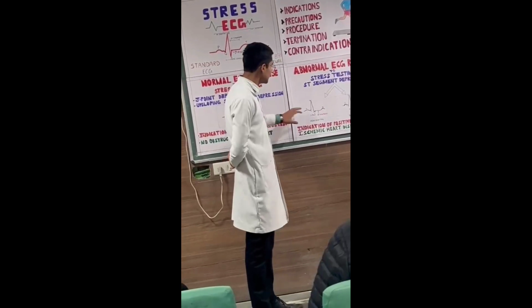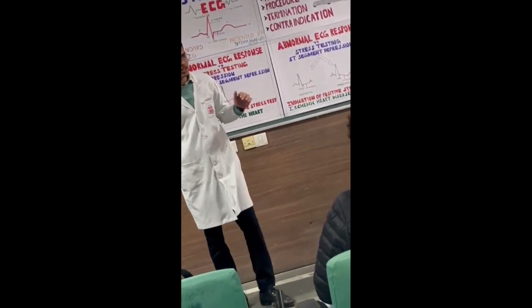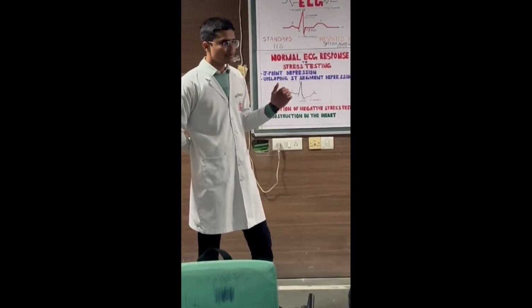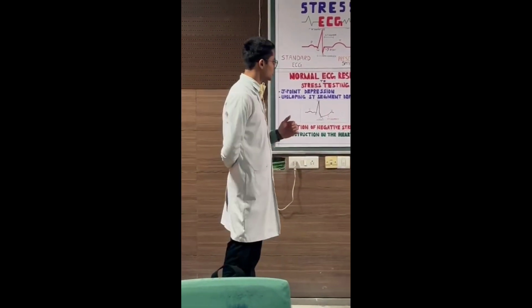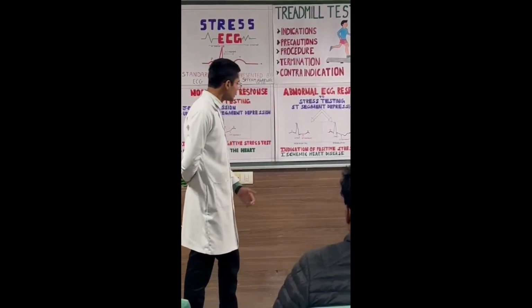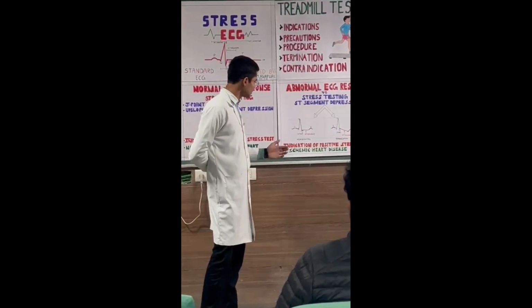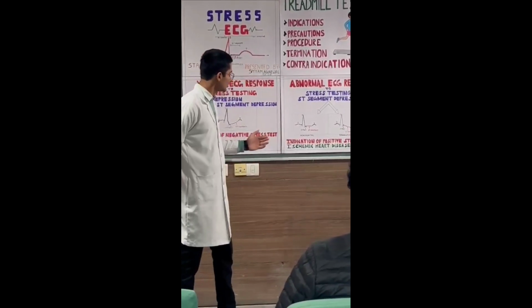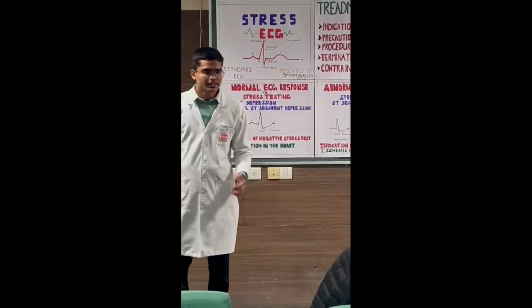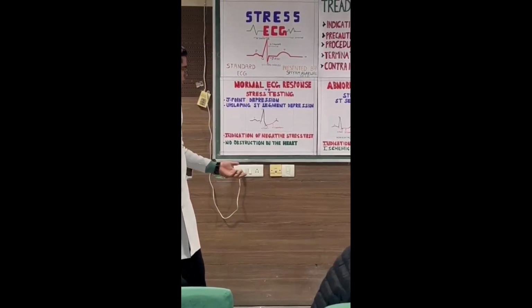Like here, this side also the depression should be significant. That is, it is equal to or greater than 1 millimeter from the baseline, and the depression should be measured 80 milliseconds after the J point. Then the clinical outcome of this abnormal ECG response or positive test is that the patient might be suffering from ischemic heart disease such as coronary artery disease.